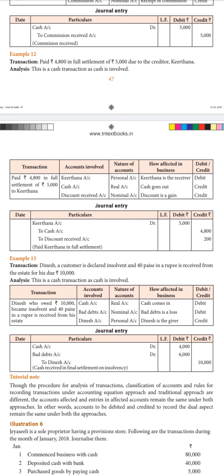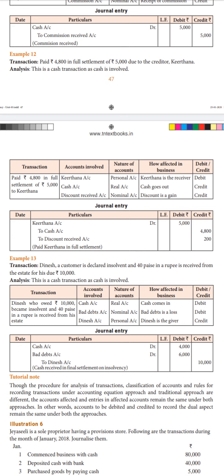Then discount received. Discount is always a nominal account. Since here we are receiving discount, it is a profit to us, okay, because we are not going to pay that amount. So it is a profit to the business. So as per the nominal account rule, debit all expenses and losses, credit all incomes and gains. So here discount is a gain to us, so we have to credit.